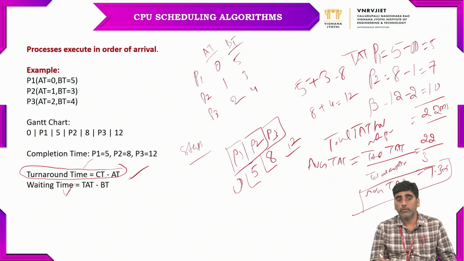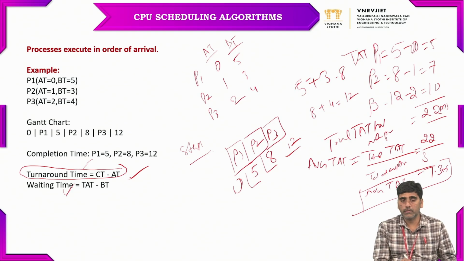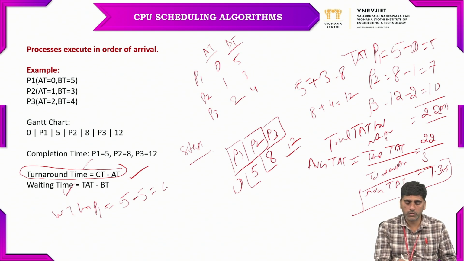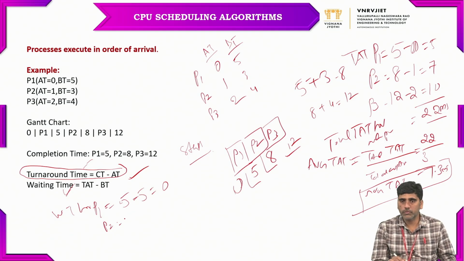And similarly, we have to calculate the waiting time for a process also. So the waiting time for process P1, the formula is turnaround time minus burst time. So the turnaround time for P1 is 5 milliseconds minus the burst time for P1, 5 milliseconds. Total 0. And for P2, the turnaround time for P2 is 7 milliseconds, and the burst time for P2 is 3 milliseconds. So 4 milliseconds.